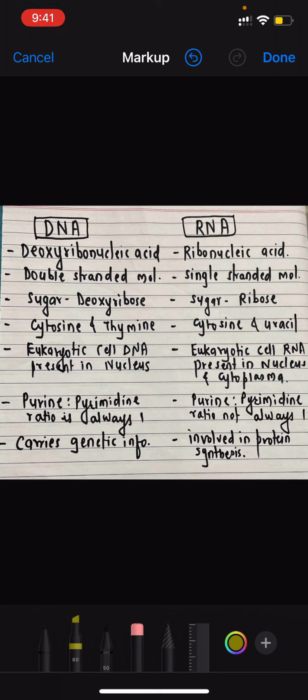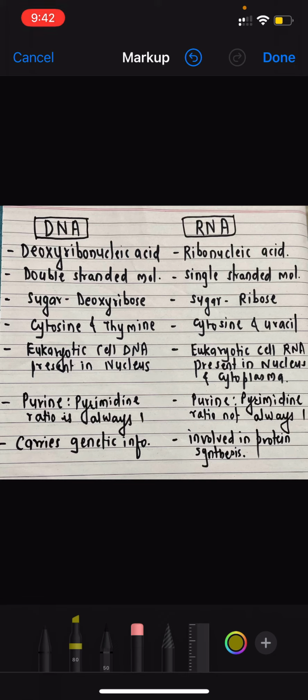Talking about nitrogen bases, nitrogen bases are double ring purines or single ring pyrimidines. Adenine and guanine are examples of purines, while cytosine, thymine and uracil are examples of pyrimidines. Pyrimidine bases present in DNA are cytosine and thymine, while pyrimidine bases present in RNA are cytosine and uracil. So this is the basic difference between DNA and RNA, that pyrimidine bases in DNA are cytosine and thymine, but instead of thymine, uracil is the pyrimidine base present in the RNA.